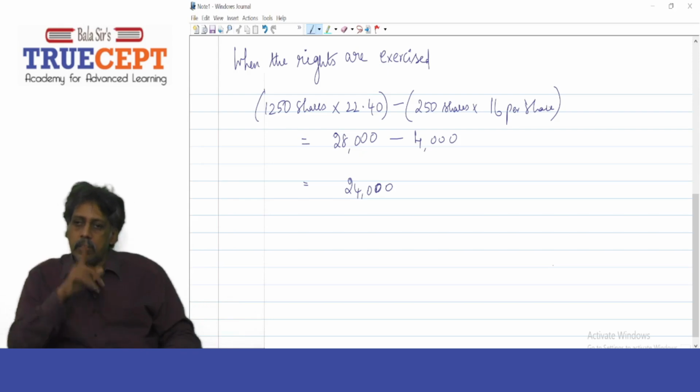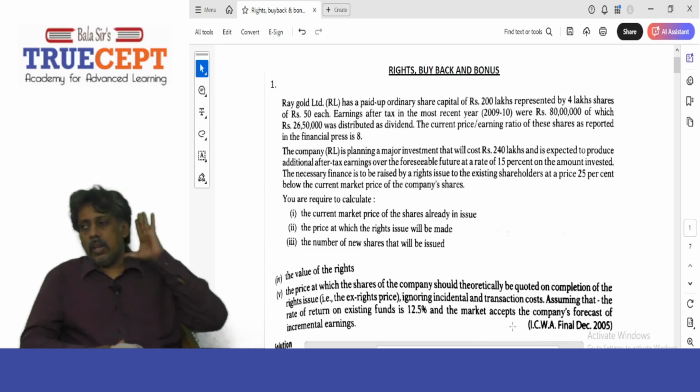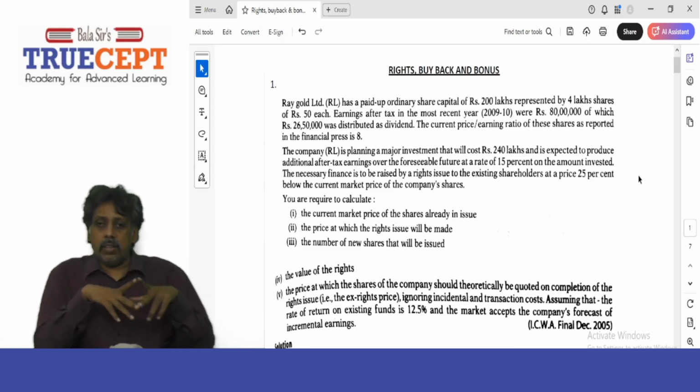Got it? So guys, go ahead and jot down the solution in your notebook. Okay, now we shall go ahead and take on this extra sum that reads Ray Gold Limited. Now let's go ahead and take on this sum.